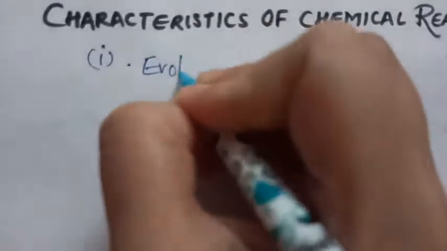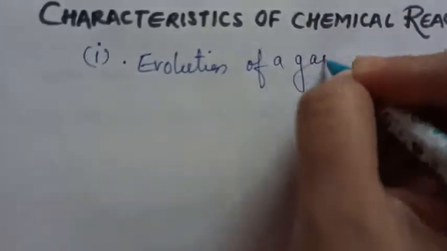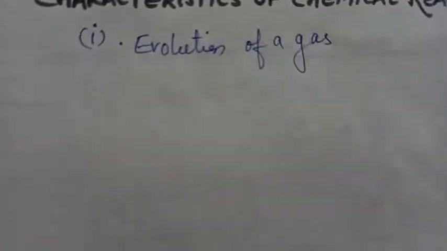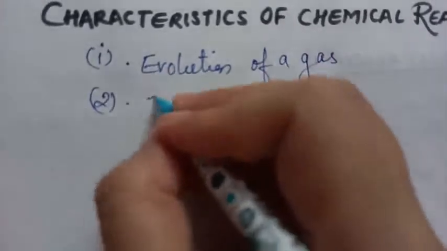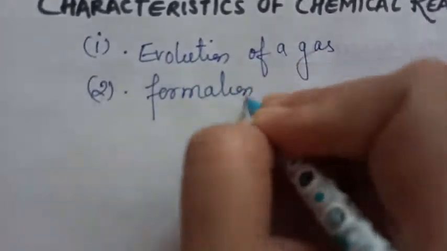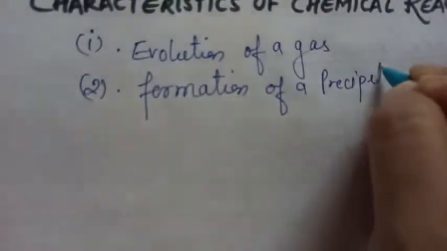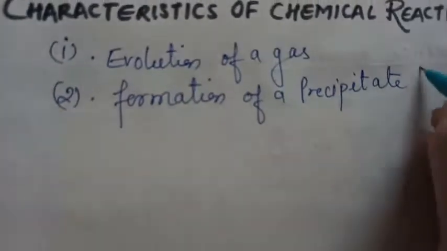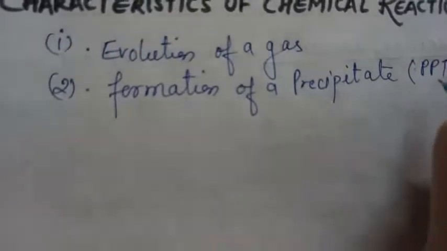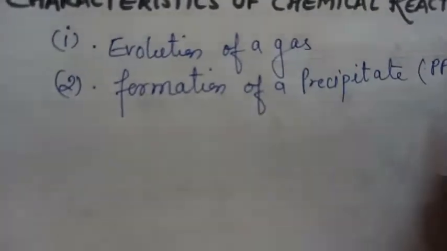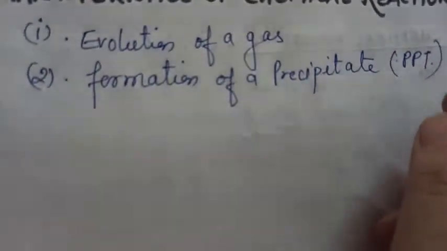First is, if a reaction has taken place, then there may be evolution of a gas. A gas may be released, right? Then, if there is the formation of a precipitate, precipitate in short form is called as PPT, not PowerPoint presentation. This is precipitate. Short form of precipitate is PPT, usually written in small letters, but it's the short form of precipitate. So what is a precipitate?